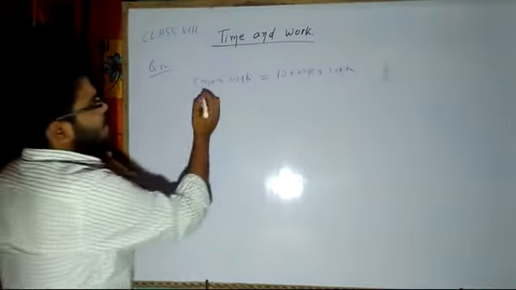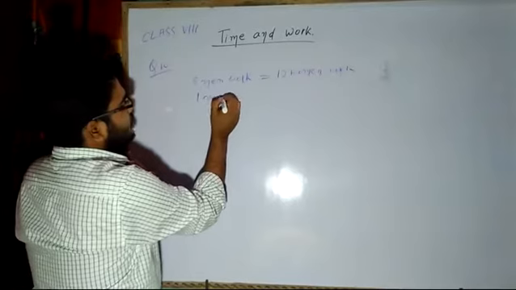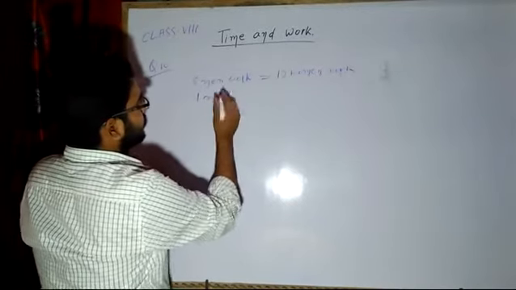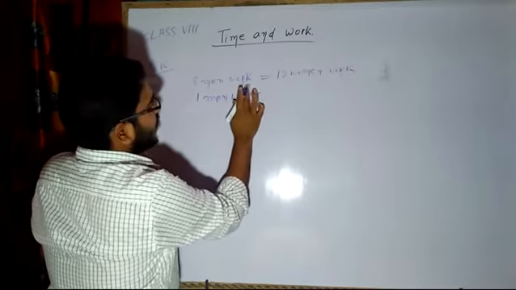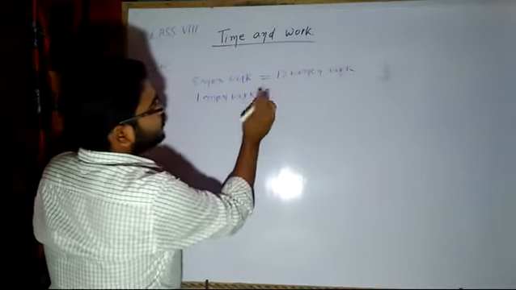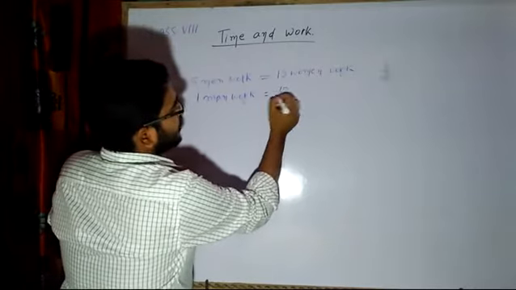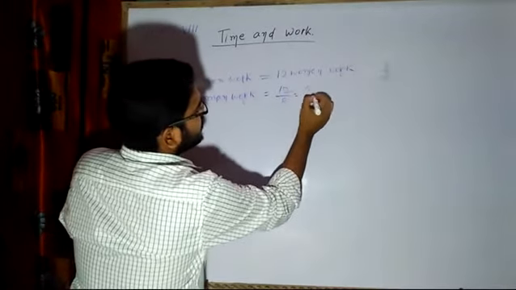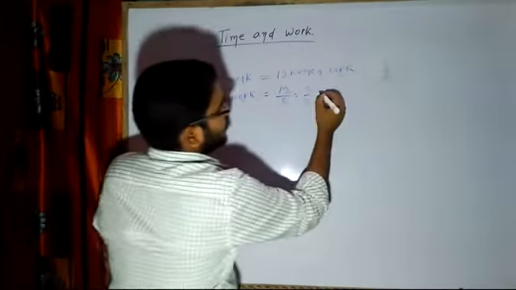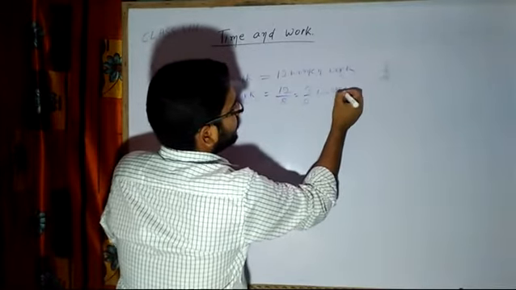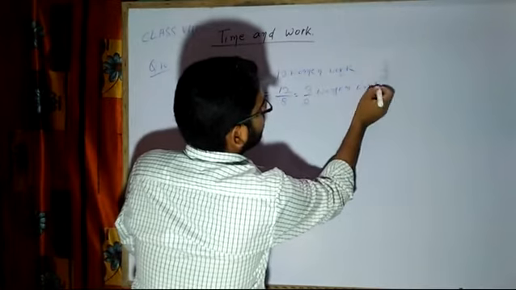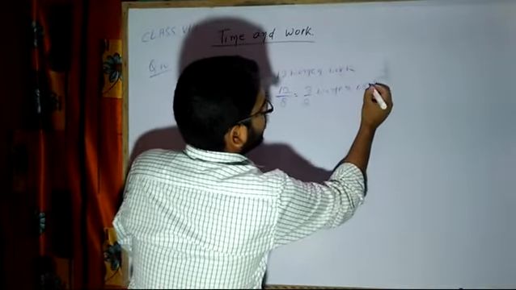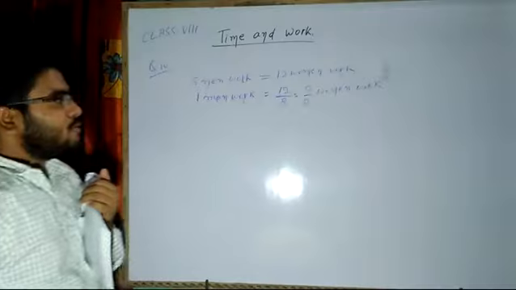Now 1 man's work will be equivalent to 12 by 8, that means 3 by 2 women's work, meaning men are more efficient. Yes or no? Men are more efficient.